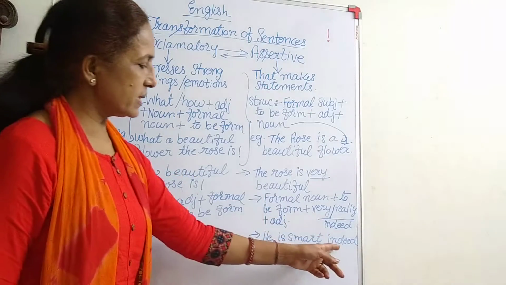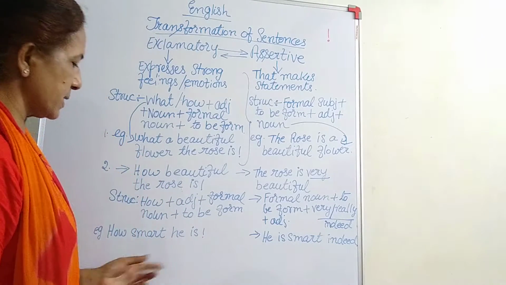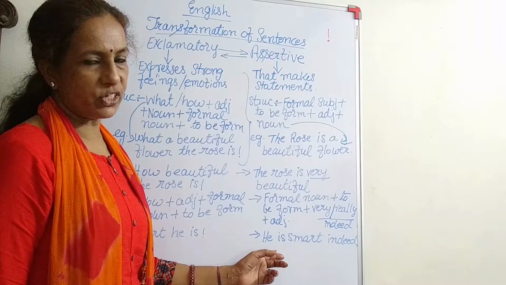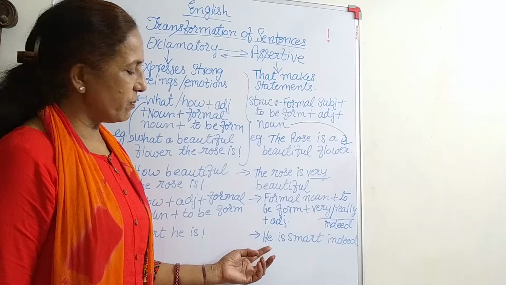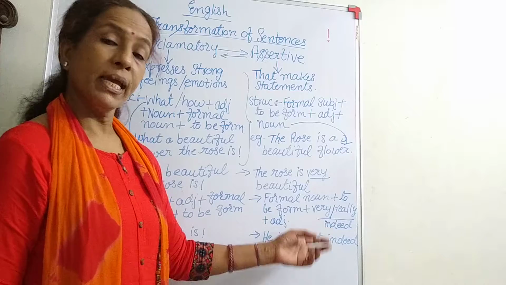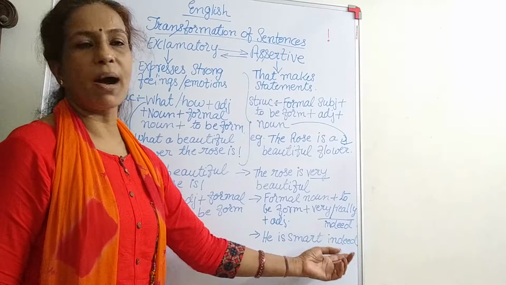Now let us see indeed. We say how smart he is. Another sentence we have: how smart he is. And what is the exclamatory sentence changed into? Into assertive, and we have the sentence, he is smart indeed. You can make it, he is really smart, he is very smart, or he is smart indeed.